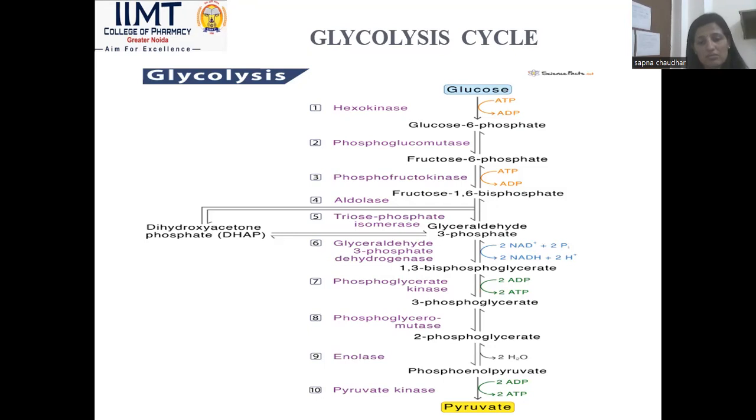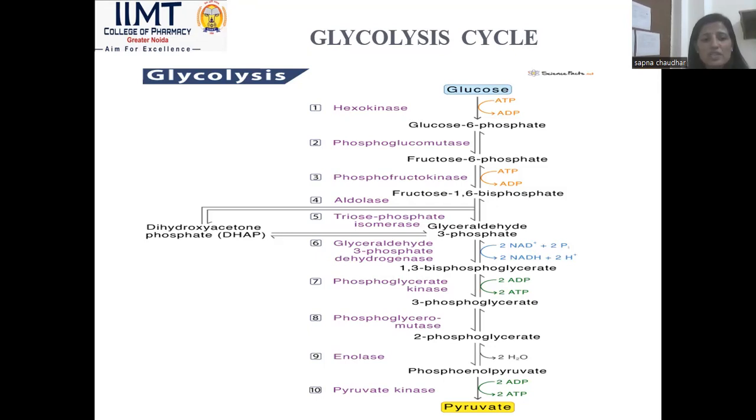Basically 2 to 3 enzymes are repetitive, so a total of 6 main enzymes are important in this procedure. The end product yields what? ATP molecules and NADH molecules during the glycolysis cycle. So, the significance of the glycolysis cycle.